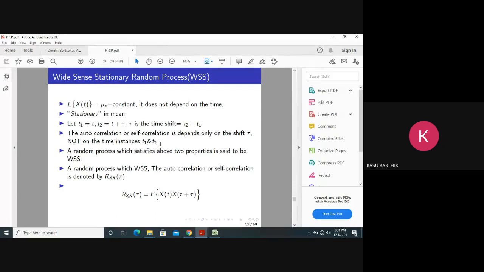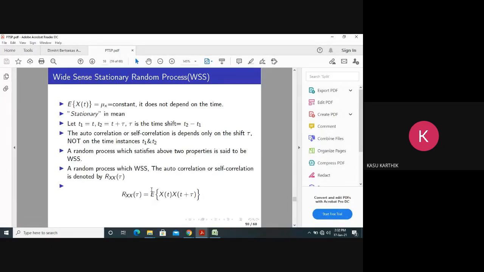It does not depend on the time instances, only on the time shift, that is 1 hour. If any random variable satisfies those two properties, it is said to be wide sense stationary.